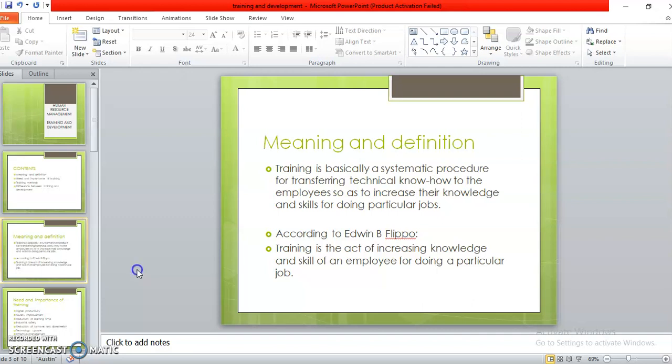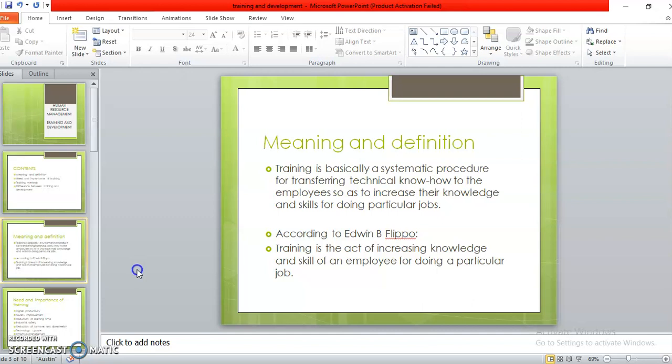So, it is a process by which the attitudes, skills and abilities of employees to perform specific jobs are increased. So, it is only with regard to the specific job for which I have hired him, I want to change or increase his attitude or utilize his skills and abilities to perform that particular job. Clear?